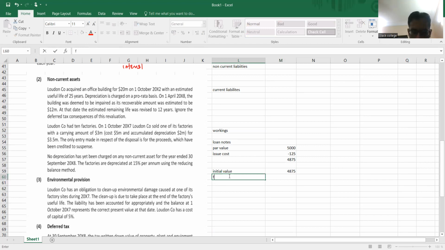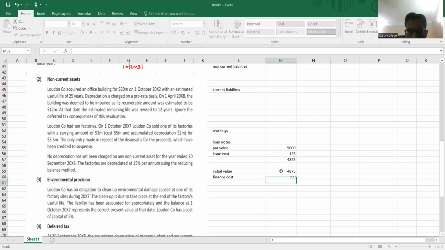Just add finance cost. Now see in the question, the effective rate is 8%, and I have to apply this effective rate, 0.08.